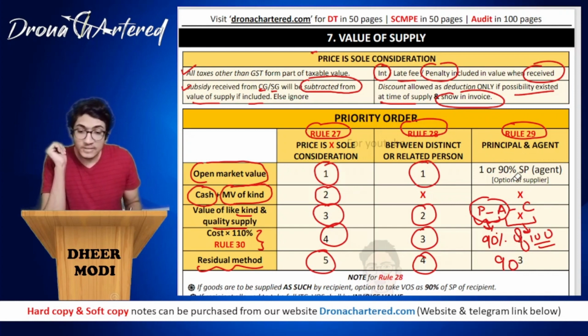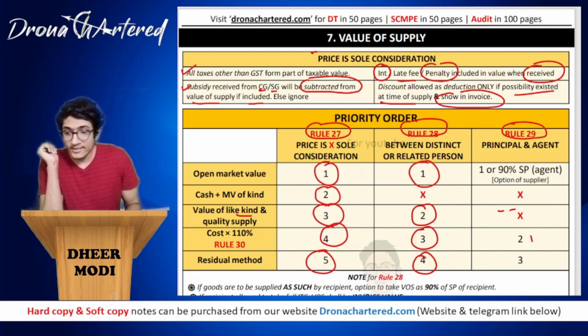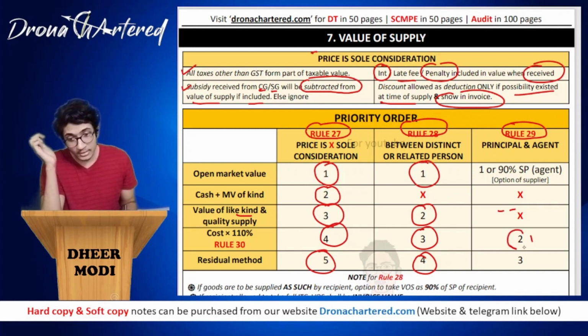So this is an option given. Either you take option 1, that is your market value, or you take option 2, that is 90% of selling price to customer. Great. Then of course in this also there is no value of like kind and quality supply, we cannot compare it. Your next is your cost into 110%. That is, whatever is the cost to principal multiplied by 110%, that will be considered as your value of supply. This is your number 3.